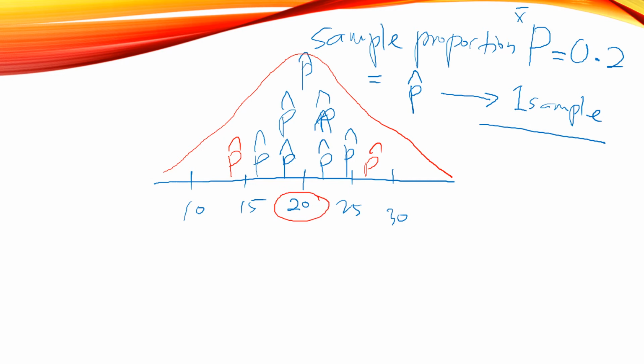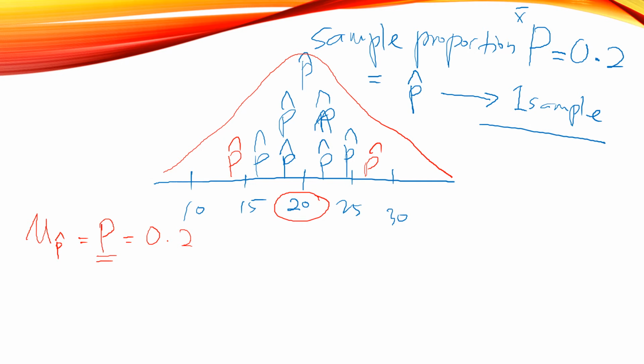Which means that, same as before, the mean of the sample proportion is equal to the population probability, which is 0.2. So the mean of p hat is the true p.